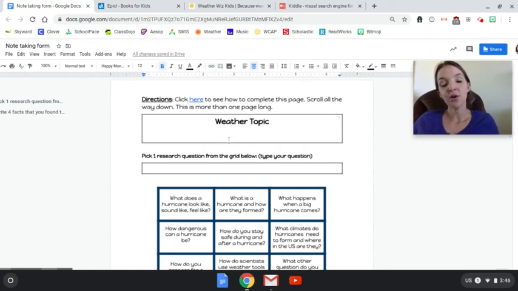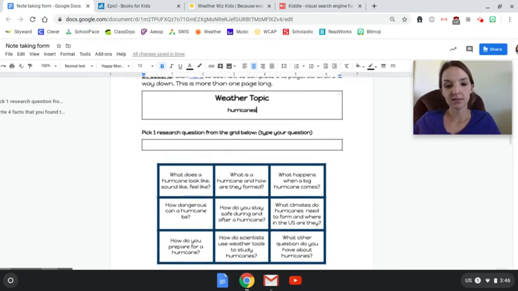It could be hurricanes, thunderstorms, floods, tornadoes, earthquakes, anything that's interesting to you. I'm going to be using hurricanes, and you are more than welcome to also research hurricanes. So this is what the worksheet looks like this week. Under weather topic is where you're going to write what you've chosen. So I'm going to type in hurricanes.